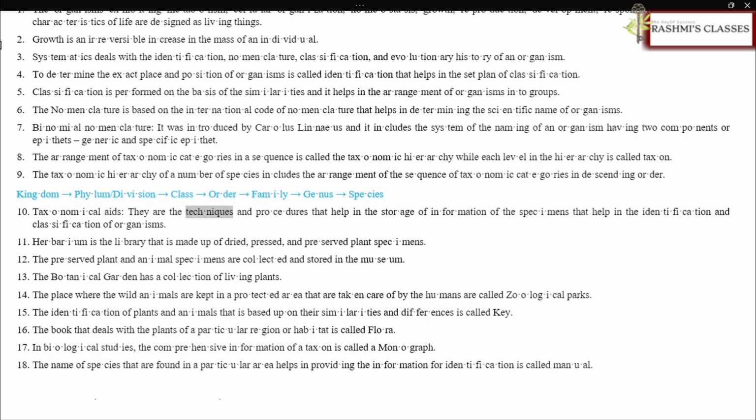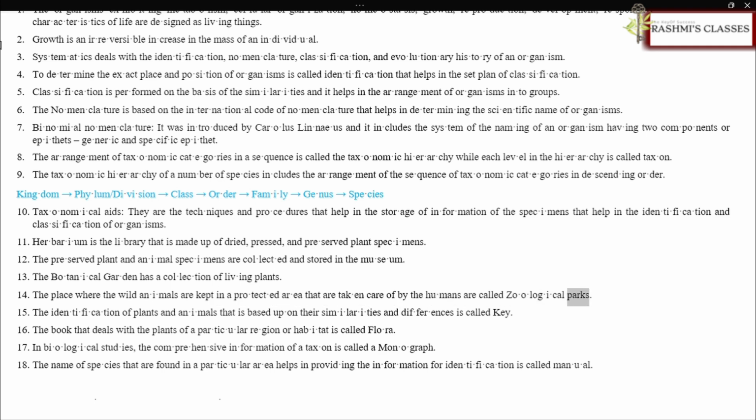Taxonomical aids. They are the techniques and procedures that help in the storage of information of the specimens that help in the identification and classification of organisms. Herbarium is the library that is made up of dried, pressed, and preserved plant specimens. The preserved plant and animal specimens are collected and stored in the museum. The botanical garden has a collection of living plants.